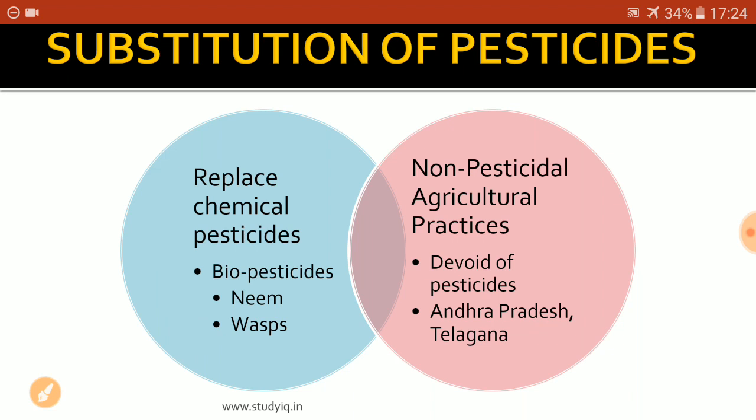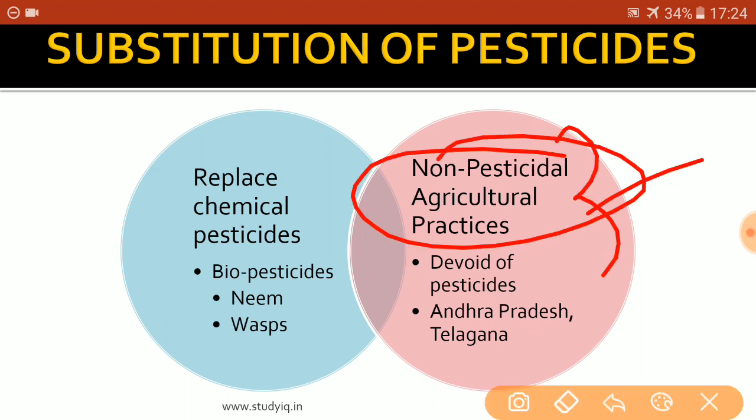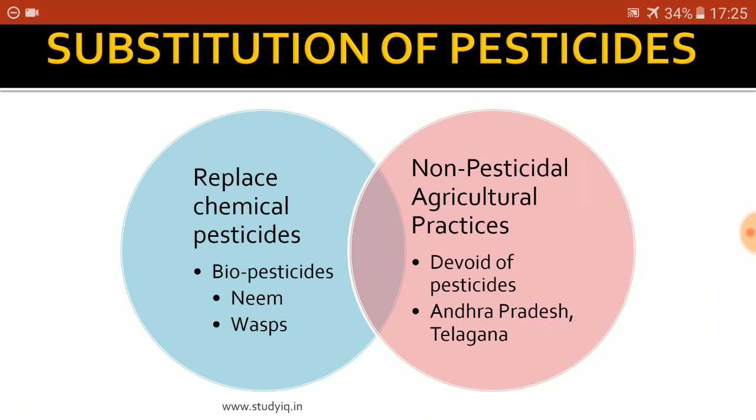Also, the non-pesticidal agricultural practices can be promoted. These basically include healthy agricultural practices like crop rotation, summer plowing, and also planting leguminous crops, mixed farming. So these are some of the practices that can be undertaken to eliminate the use of pesticides altogether. These practices have been promoted in the states of Andhra Pradesh and Telangana, and they have shown really impressive results as far as these non-pesticidal agricultural practices are concerned.